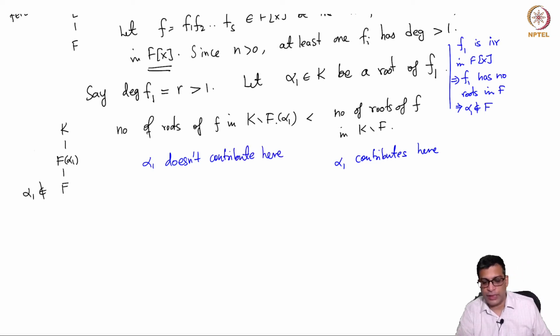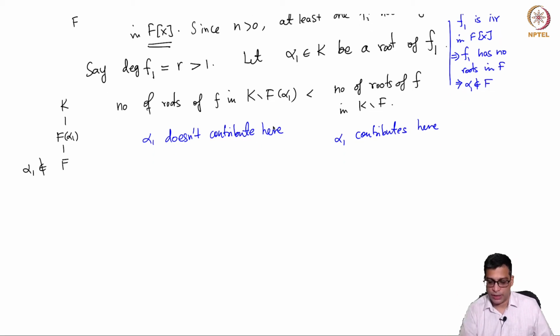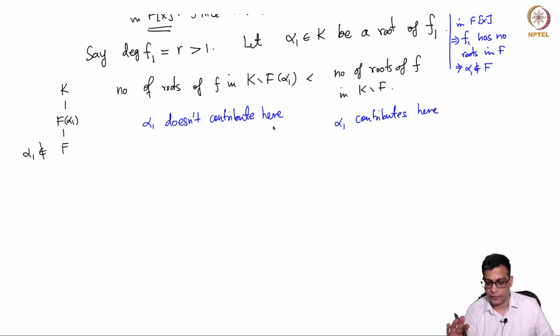Every other root remains the same. So it is strictly less, because at least one less. Maybe there are others also that are in F(alpha 1), but we don't care.